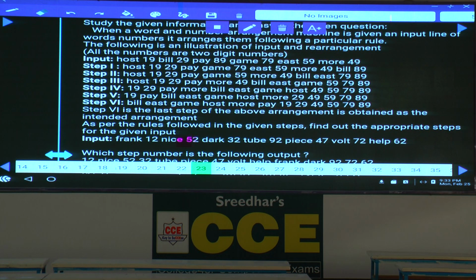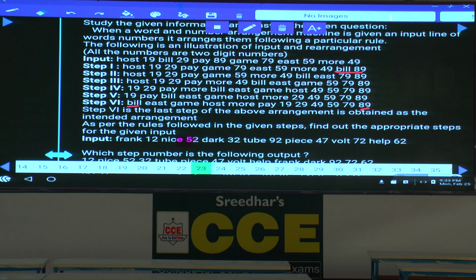Now we need to identify the pattern followed in this one. This pattern is a little bit different when compared with the earlier steps, isn't it? First tell me, host at the same place, 19 and so on. Bill and 89 are the two elements arranged at the last two places. That means Bill is the least word, 89 is the highest number.